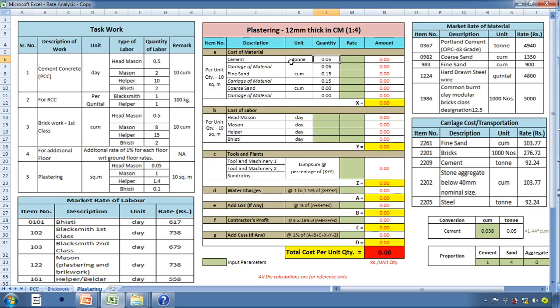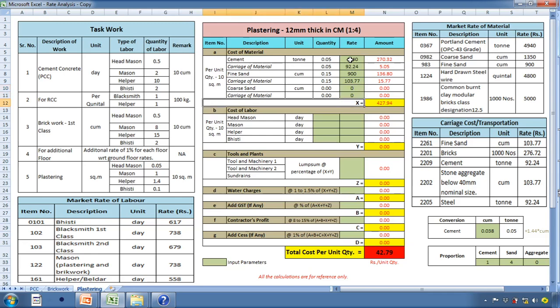Now we'll input the rate corresponding to each of these materials. The rate for cement is 4,940 rupees per ton, and the cost of transportation for cement is 92.24 rupees per ton. The cost for fine sand is 900 rupees per ton, sorry, per cubic meter, and the cost of transportation for fine sand is 103.77 rupees per cubic meter. We don't have coarse aggregate or coarse sand in this analysis, so I'll input here as 0 and 0.